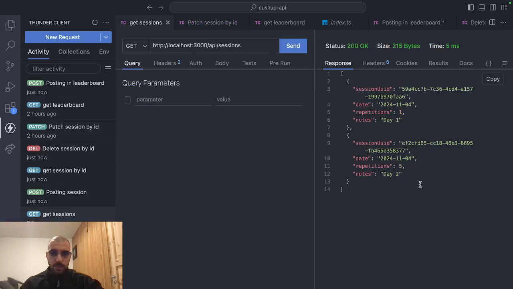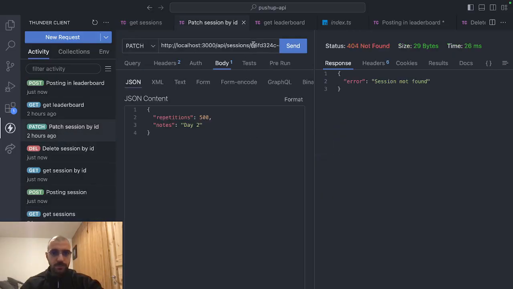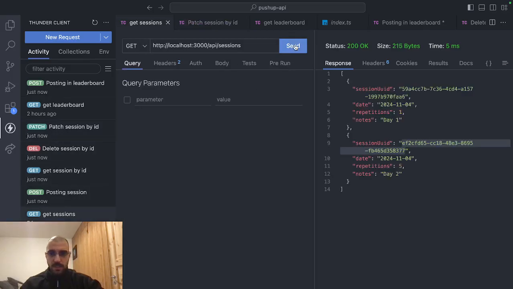Now, if we want to patch a session, we could do that as well by switching the UID. And now we can say this is day 200, to be certain it was the one that we patched. Session updated successfully. Now, if we get all the sessions again, we see that the repetitions has turned over to 500 and it's day 200, which means that patch worked.